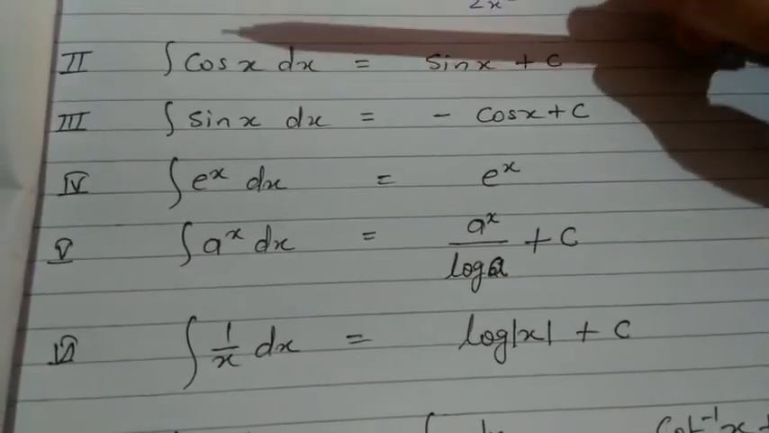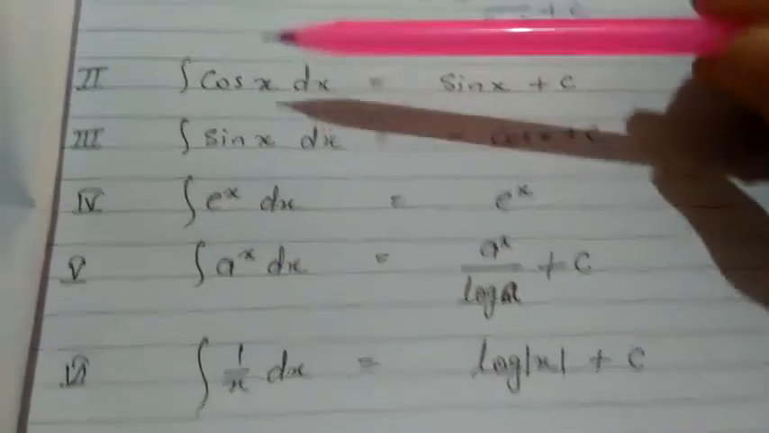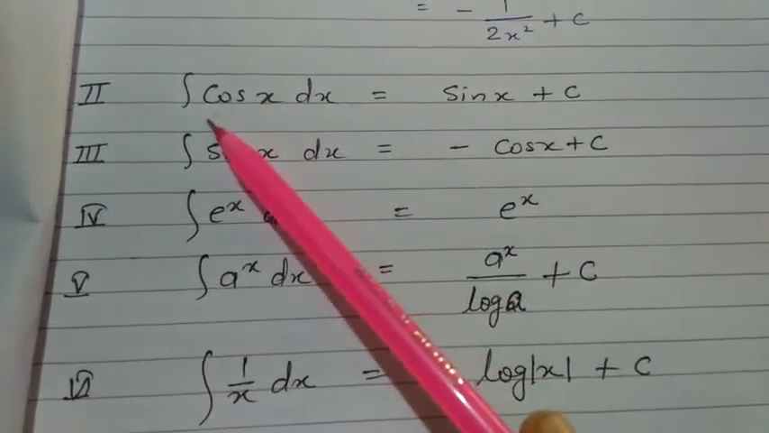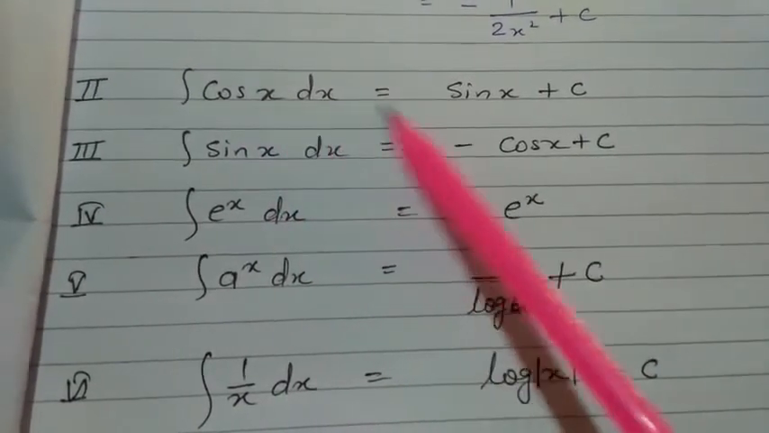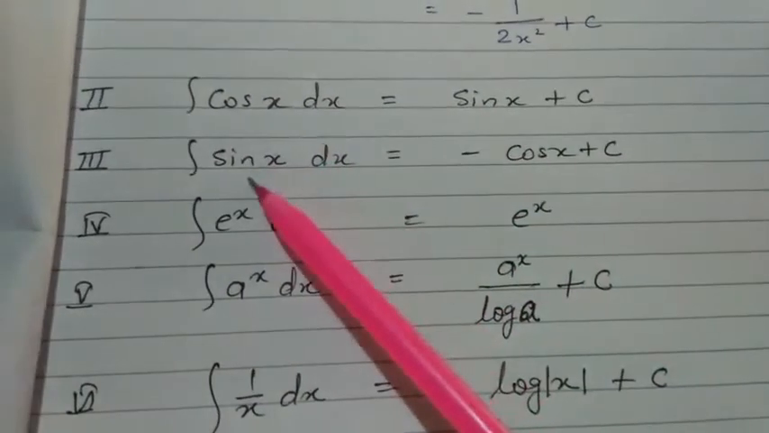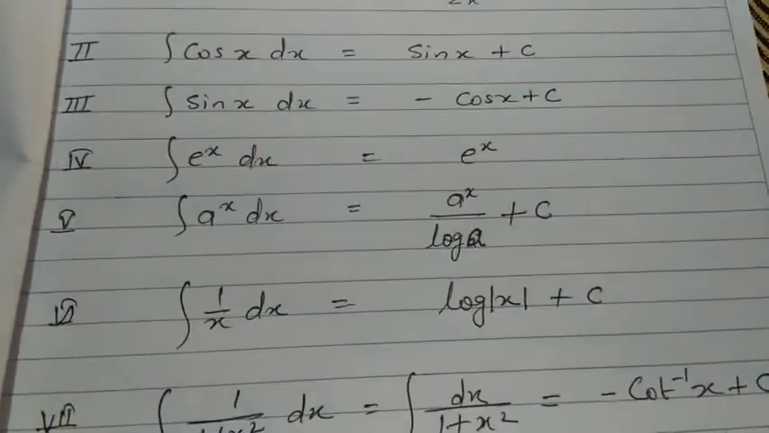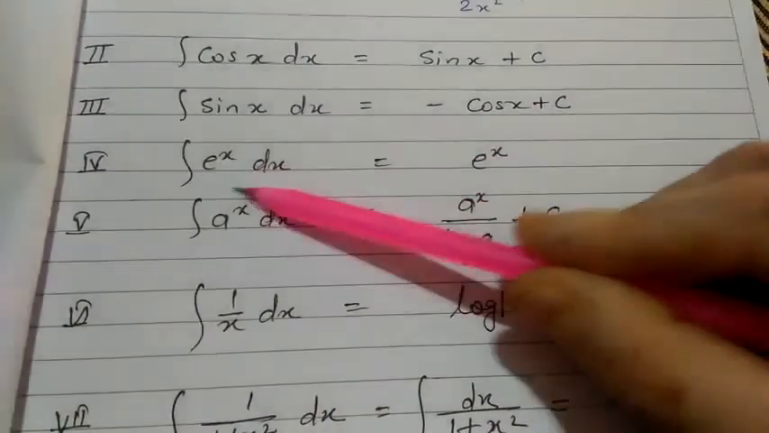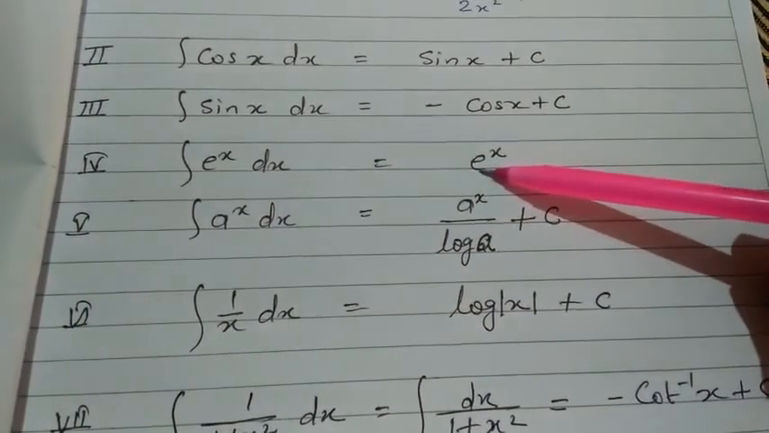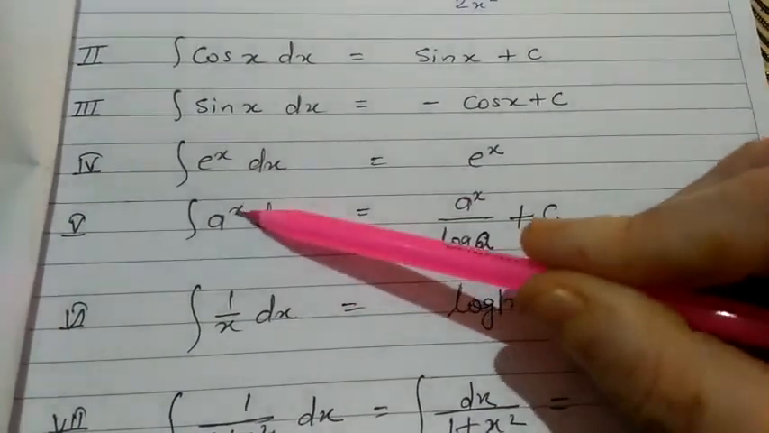Here some more formulas are there which you will need. Second one you see, integration of cos x equals sin x. But integration of sin x equals minus cos x. Integration of e to the power x equals e to the power x only. When we integrate a to the power x,